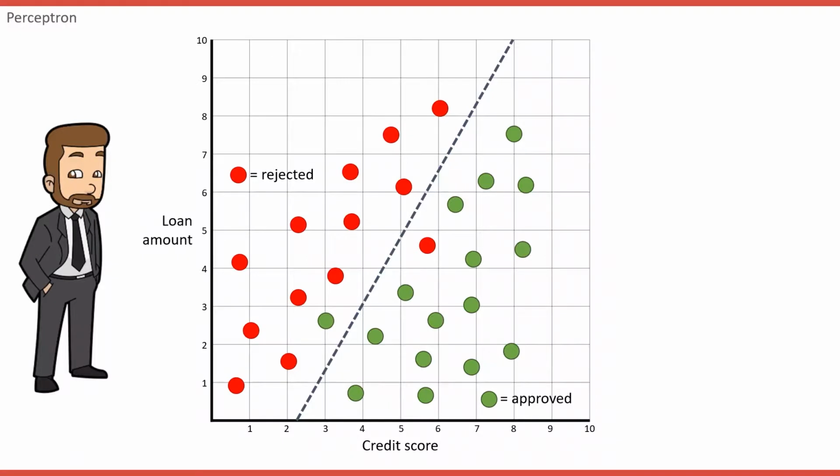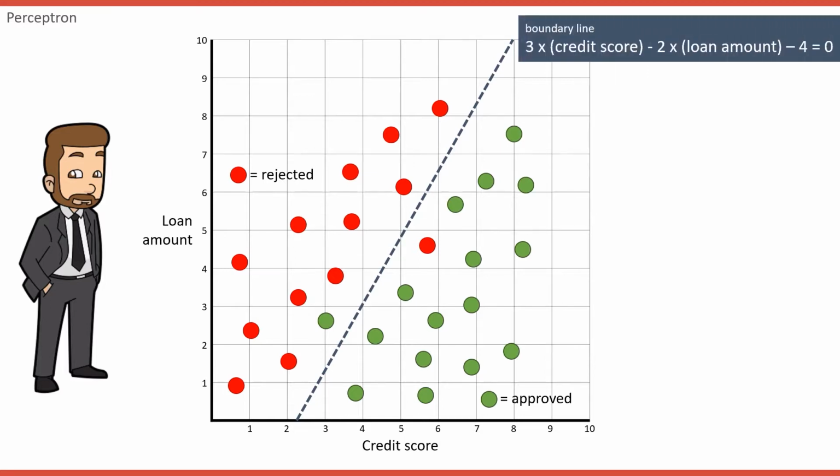Let's turn back to our friend's analysis, who works in the credit approval department. He made a plot putting the relation of customers' credit score versus the loan amount the customer applied for and checked if they were approved or denied. In order to make it easier to understand, let's scale both axes from 0 to 10. Here we need to do some math. The boundary line has an equation of 3 times credit score minus 2 times the loan amount minus 4.